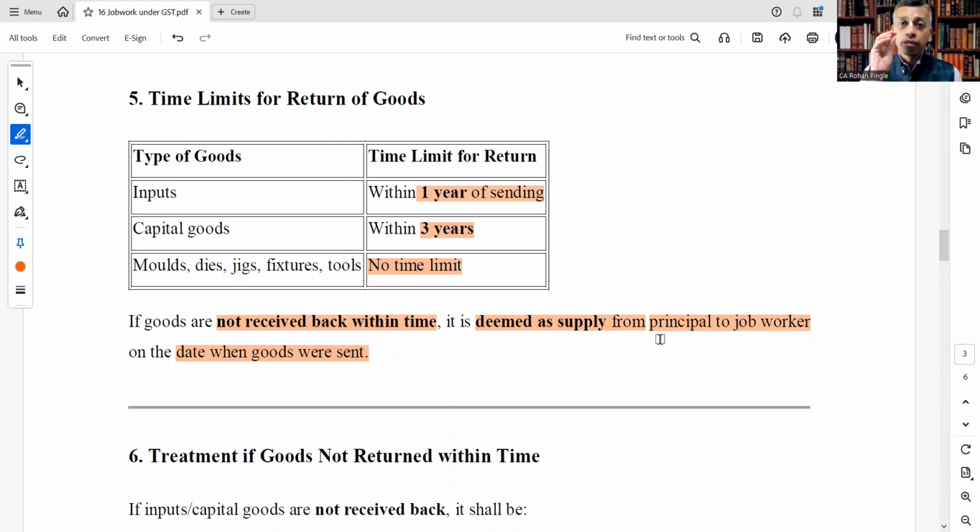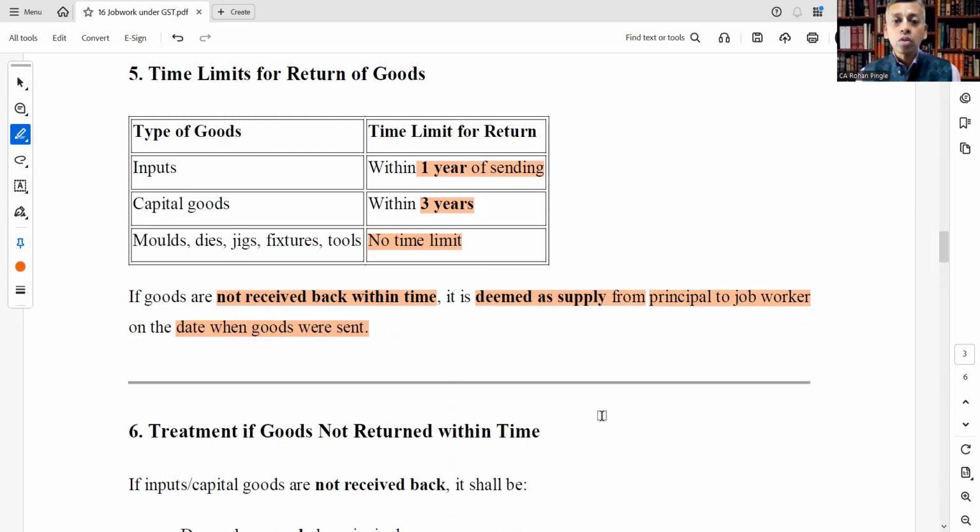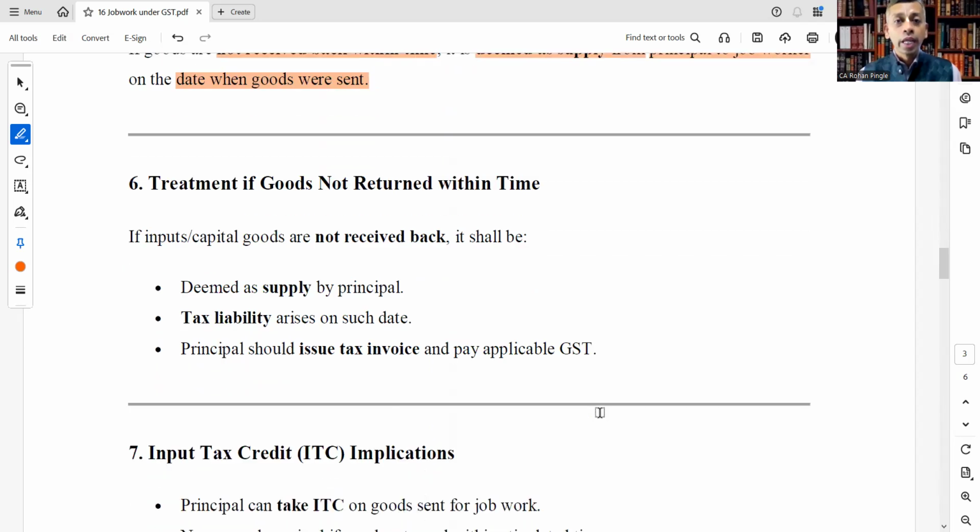Okay. If goods are not received back within the prescribed time, that is 1 year and 3 years for inputs and capital goods respectively, from job worker to principal, then that should be treated as deemed supply from principal to job worker, and the relevant date should be when the goods were sent. Okay. Next,